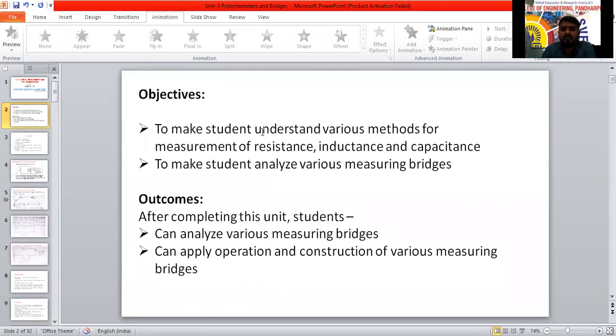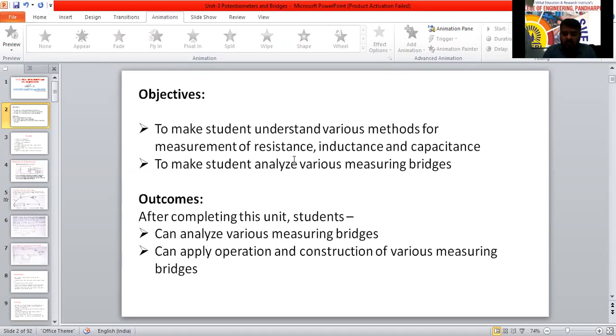So for that reason, the main objective of this chapter is to make you understand different methods for measurement of resistance, inductance, capacitance. Potentiometer and bridges both will do the same work here. Resistance it is possible to measure, inductance we can measure, and capacitance here.